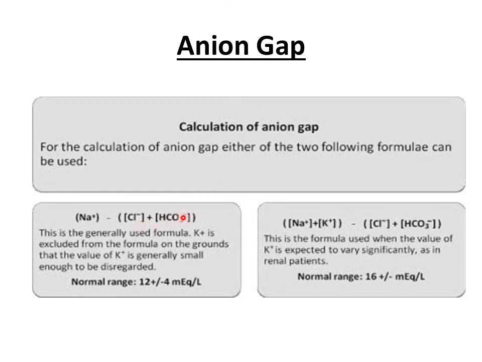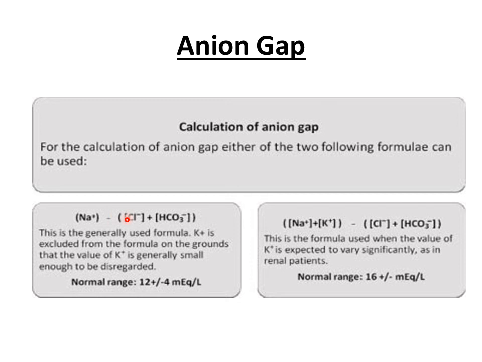As one anion is being reduced, the body will try to increase the levels of the other anion. So whenever metabolic acidosis occurs due to a fall in bicarbonate concentration, the body will increase the concentration of chloride ions inside the blood. So that type of metabolic acidosis will also be characterized by hyperchloremia.